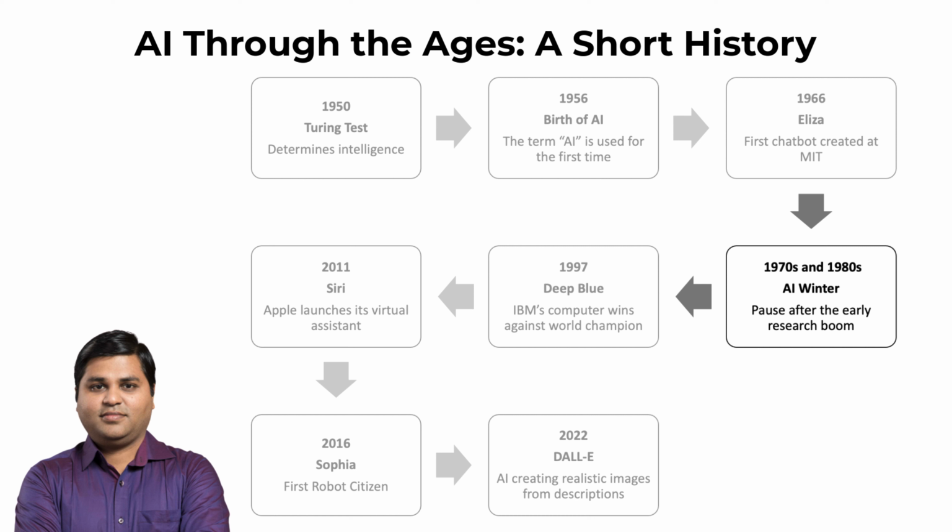In 1997, a computer named IBM's Deep Blue made history by beating the then world chess champion Garry Kasparov in a game of chess. This was the first time a computer had defeated a human world champion.